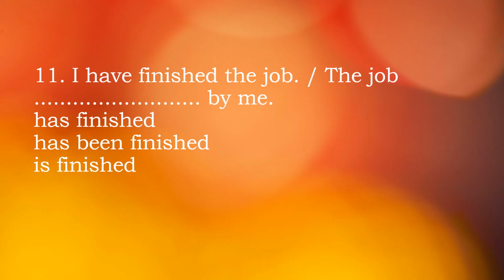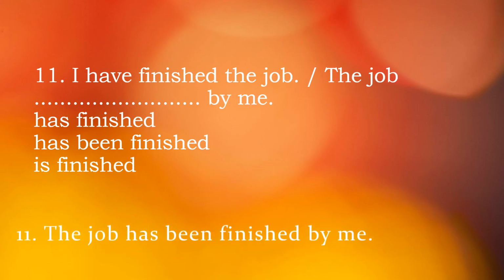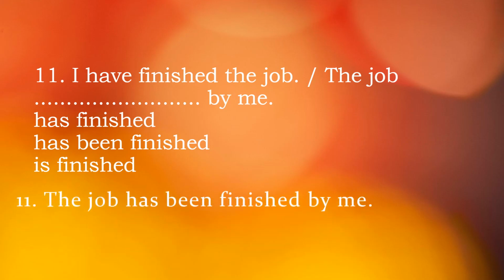So if you want to change it, the job would be at the beginning. Three options have been given: has finished, has been finished, and is finished. We should take been. So the job has been finished by me. Let's check the answer. Yes, the job has been finished by me.